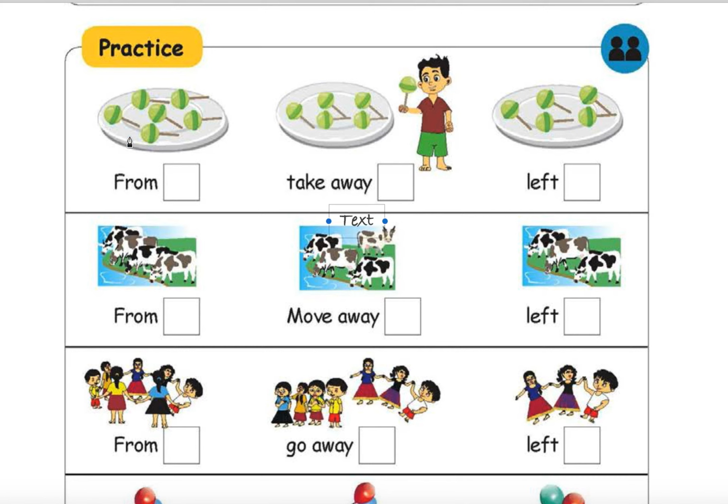How many chocolates or candies are there? 1, 2, 3, 4, 5, 6. Write 6 and place it at the appropriate box. Okay, how many chocolates are there? 1, 2, 3, 4, 5.